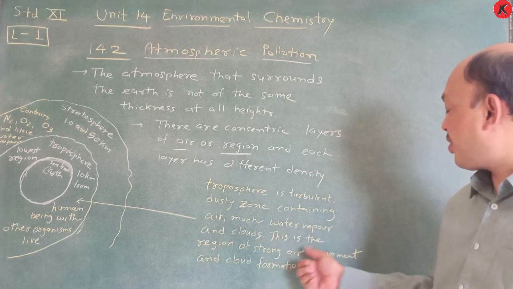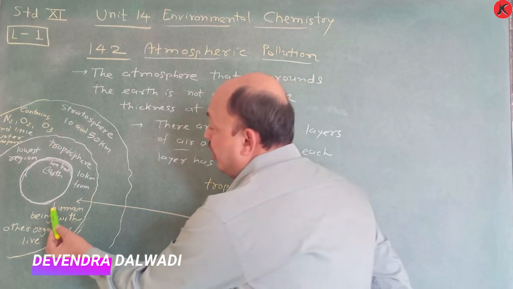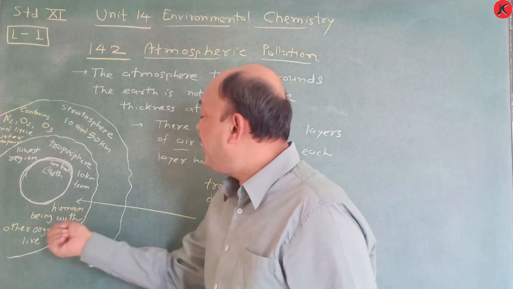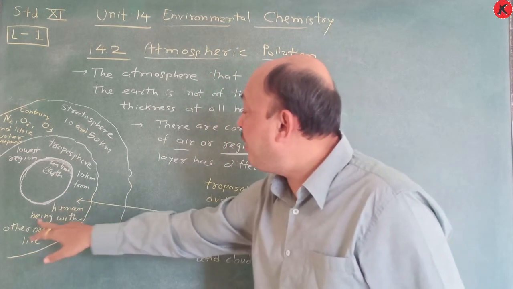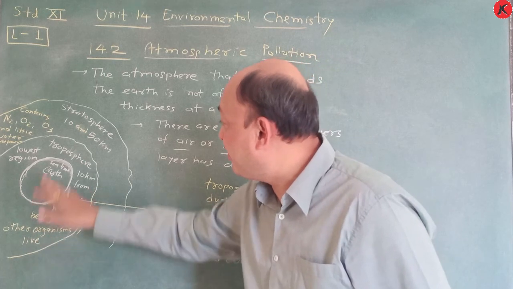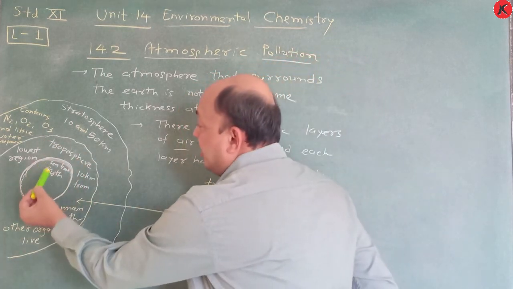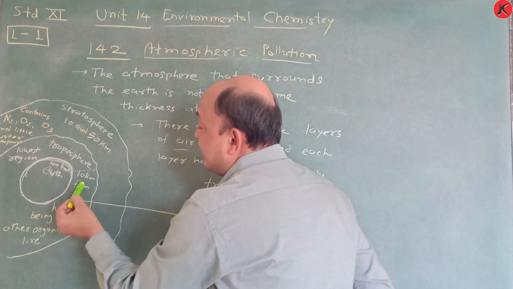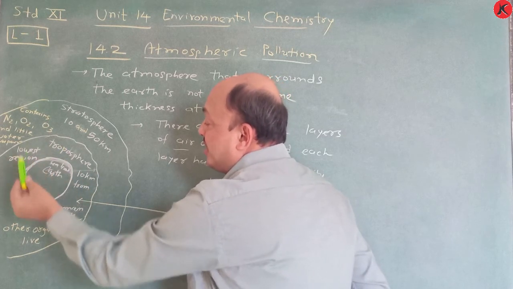This is the region of strong air movement and cloud formation, and here human beings live with other organisms. In the troposphere, human beings with other organisms live. Just see, in the troposphere, you draw it this way. This is the earth, this is the sea level, and this is up to 10 km. This area is considered as 10 km from the sea level. It is considered as troposphere, the lowest region.